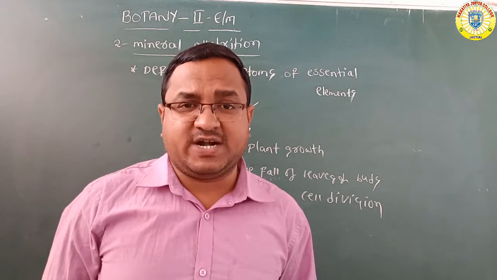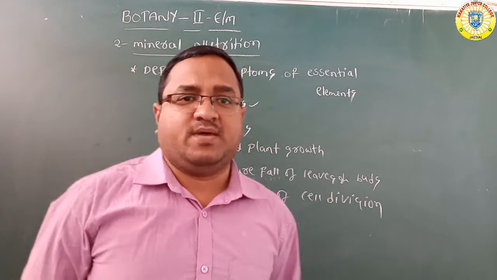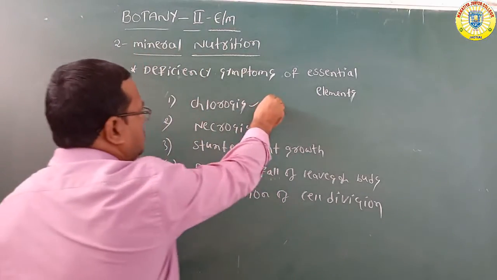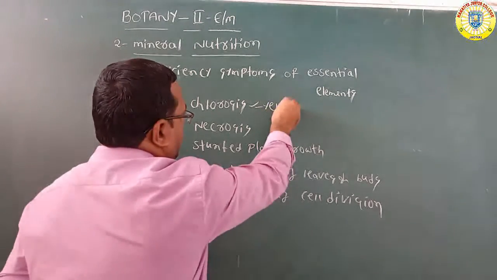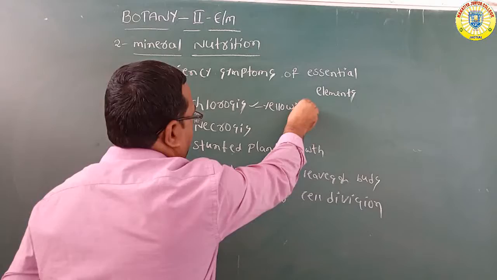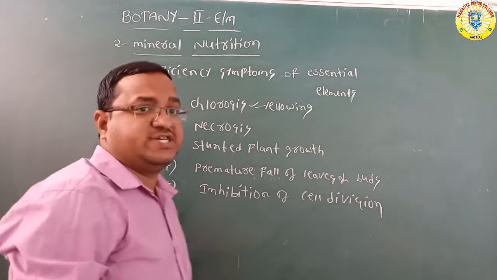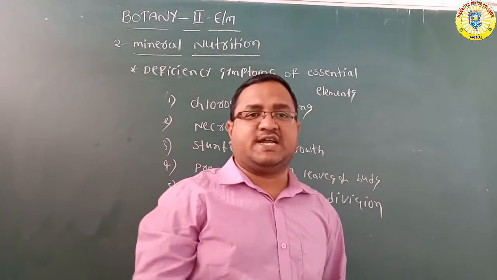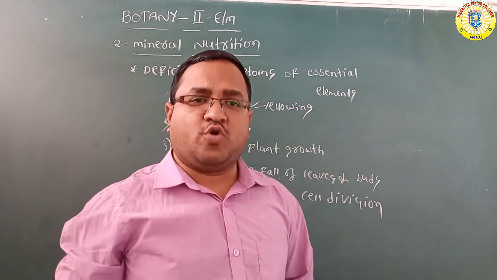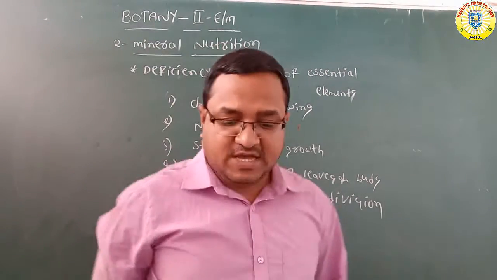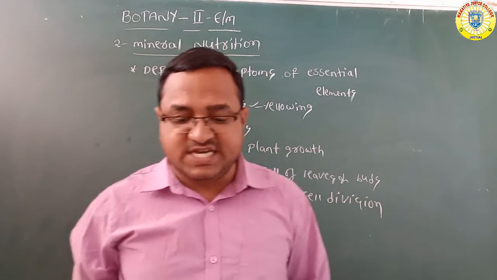Loss of chlorophyll leads to yellowing. So green leaves are converted into yellow because of the loss of chlorophyll. That is called chlorosis.